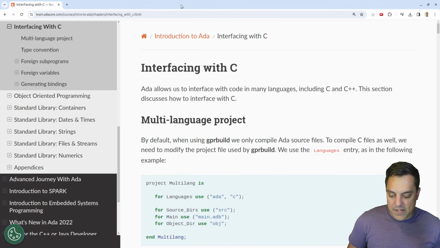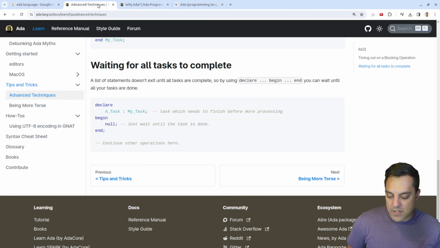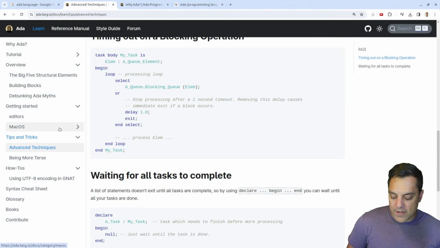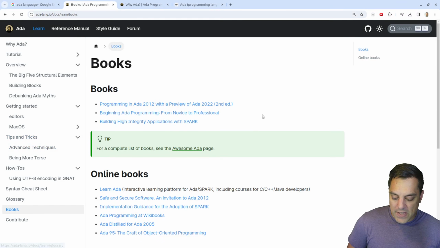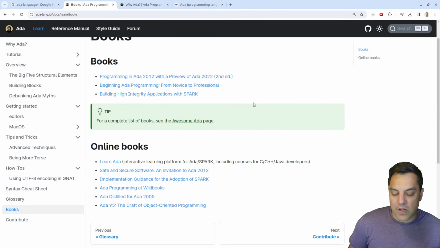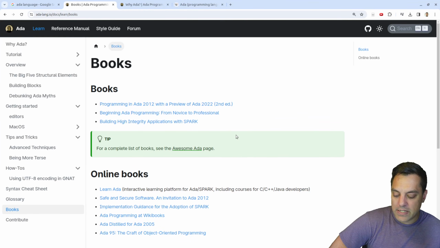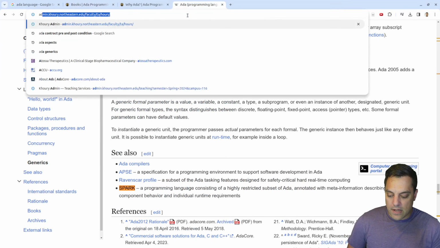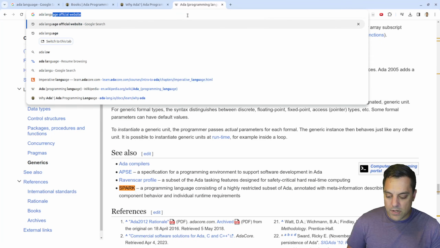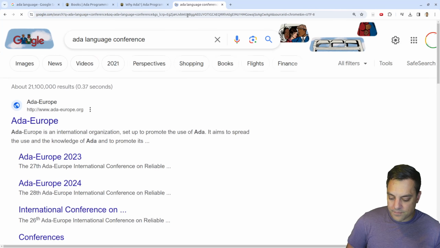I'll go ahead and leave this here. The Ada core website seems to be very nice. The Ada Learn one also has some nice resources here. There's books available. Ada's been around for a long time. I've seen these books at my library. There's Ada 2022, so there's modern stuff. The one thing we didn't look up is if there's an Ada language conference. It looks like there is.